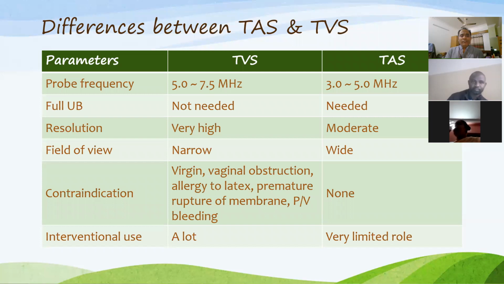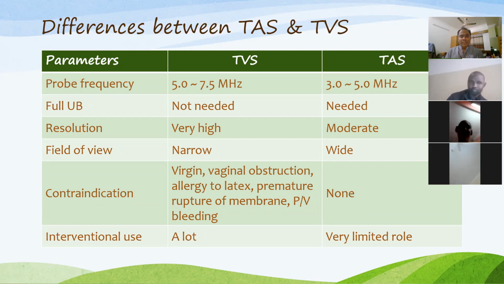If you consider the probe frequency, it is higher in case of TVS, 5 to 7.5 megahertz. On the other hand, in transabdominal ultrasound, we usually use 3 to 5 megahertz, around 3.5. In case of transvaginal sonography, a full bladder is not needed.